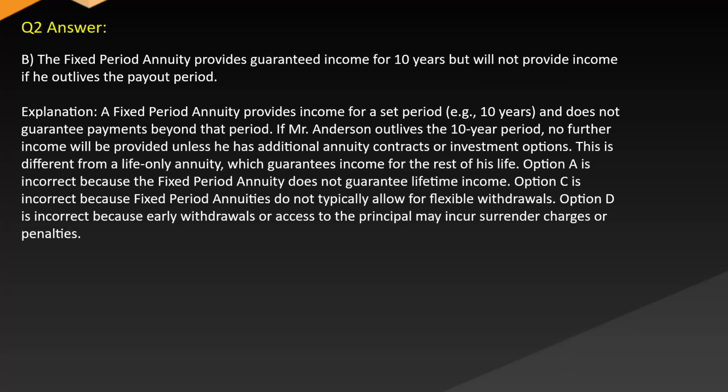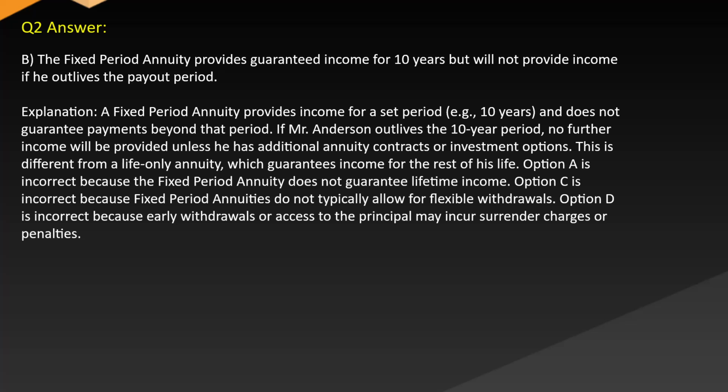Answer: B. The fixed-period annuity provides guaranteed income for 10 years but will not provide income if he outlives the payout period. Explanation: A fixed-period annuity provides income for a set period, e.g. 10 years, and does not guarantee payments beyond that period. If Mr. Anderson outlives the 10-year period, no further income will be provided unless he has additional annuity contracts or investment options. This is different from a life-only annuity, which guarantees income for the rest of his life.